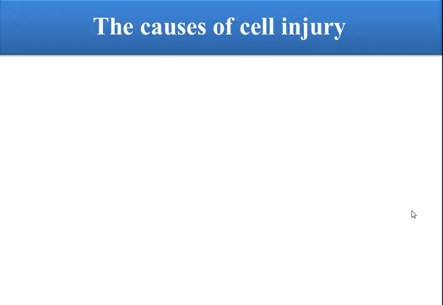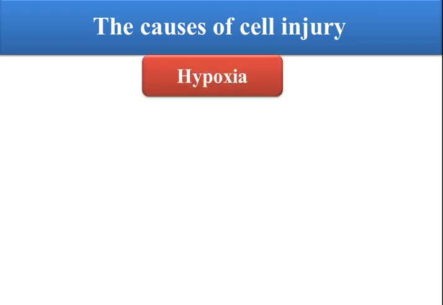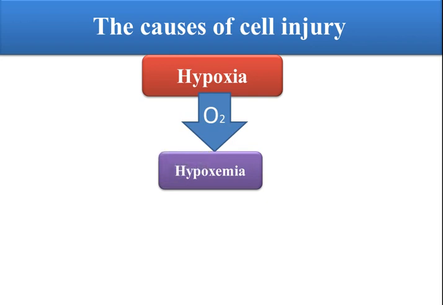Now, what are the causes of cell injury? There are many causes, but the first one is hypoxia. Hypoxia means a decrease in oxygen supply to the tissue cells.